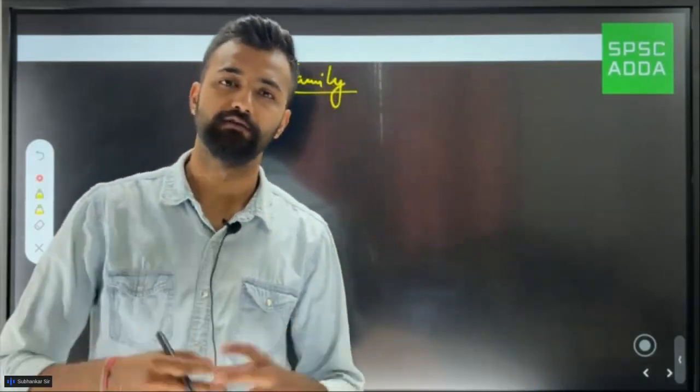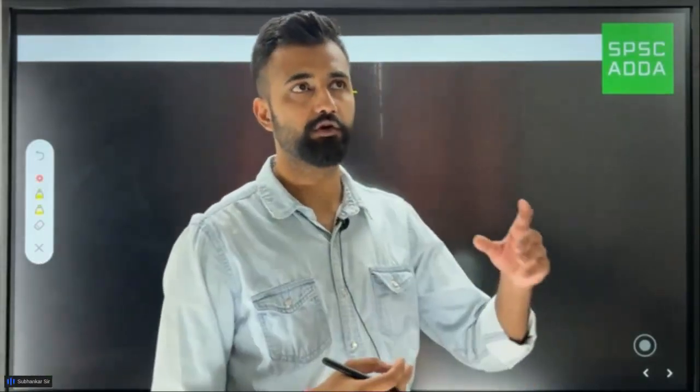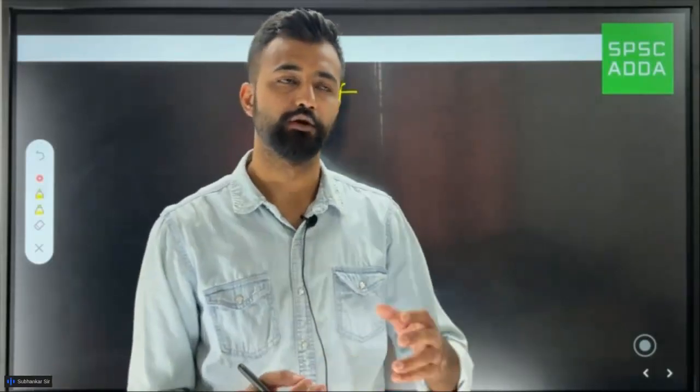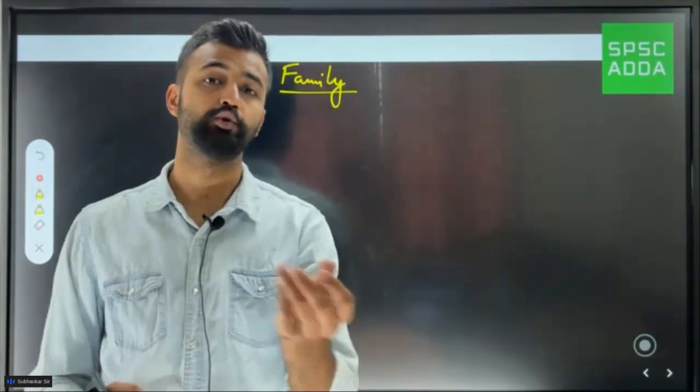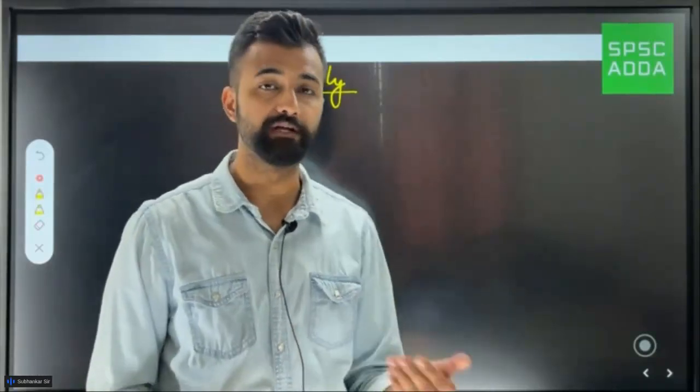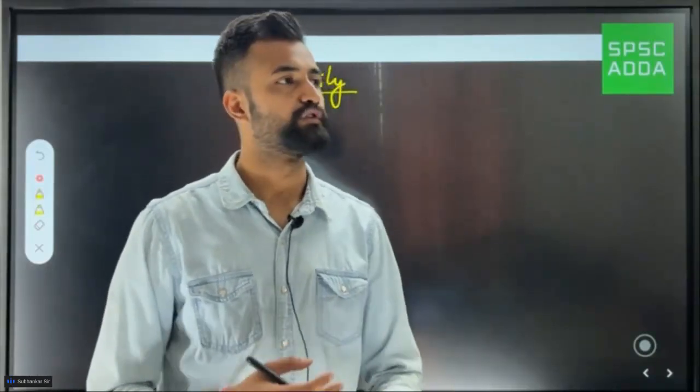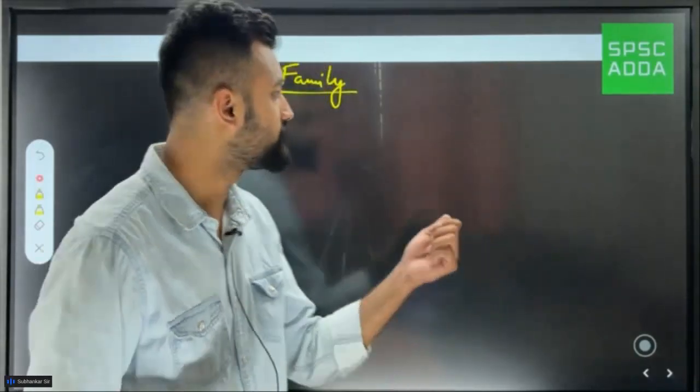Based on those details, they will ask us a few questions, like how is A related to F, or how is B related to A. In such a way, we have to find the relation between these elements. Generally, the alphabets that you use are known as the elements.